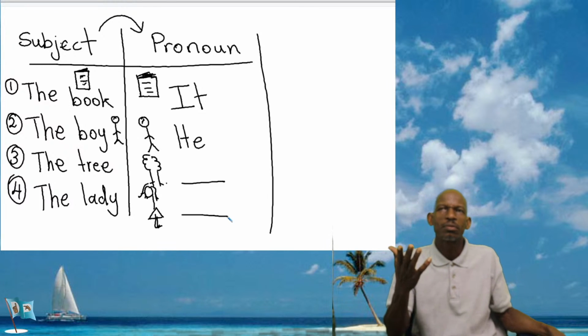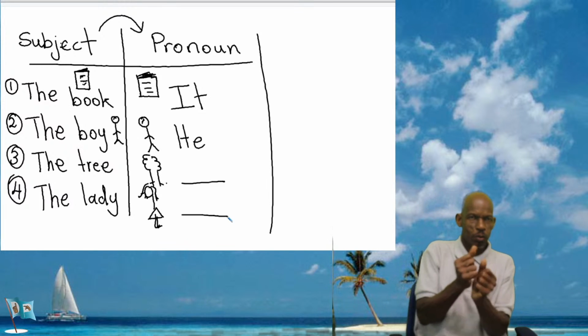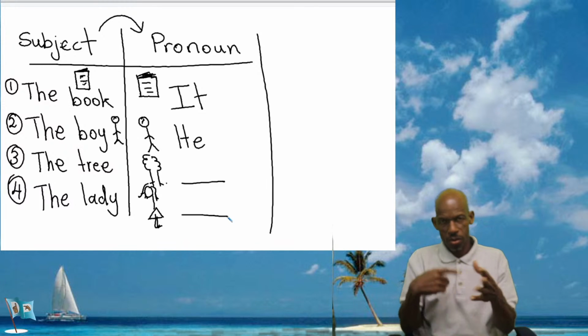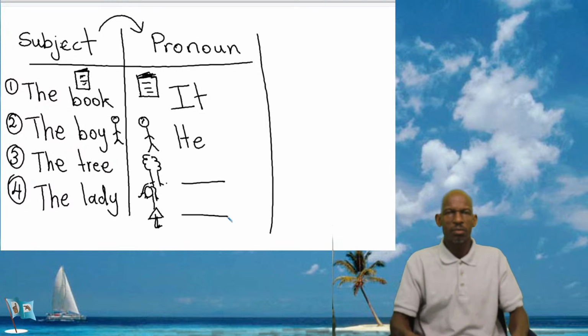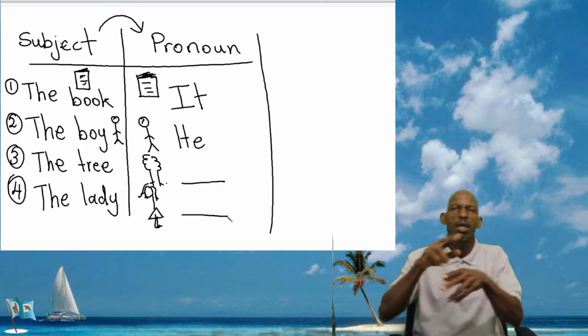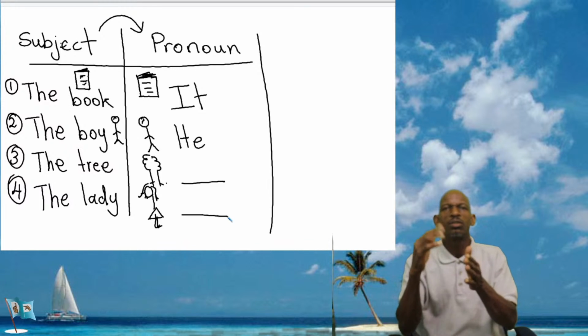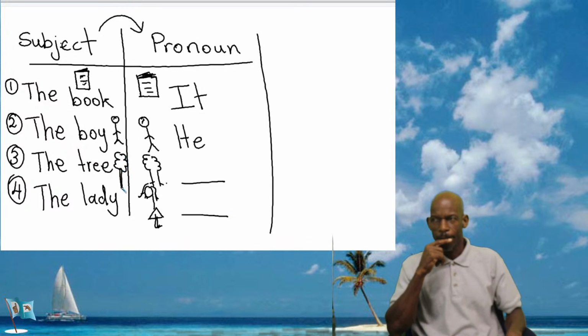Now, I did not start the class giving you the list of pronouns, but I will do that now after you give me this to see what you remember from before. Okay? So what word can I put for tree? The tree. So the same tree on this side.